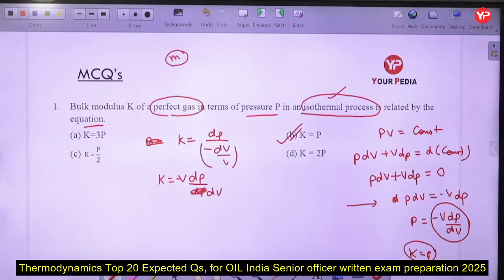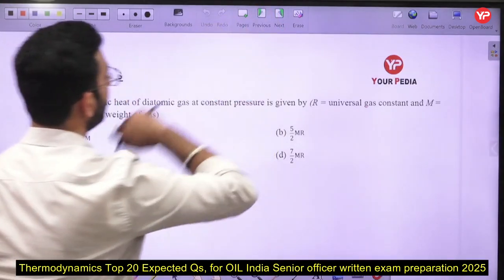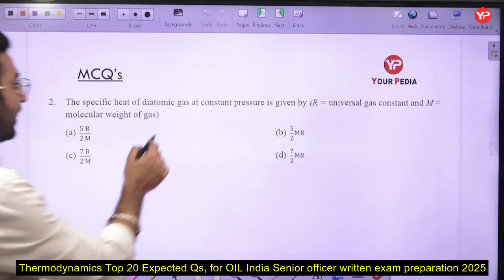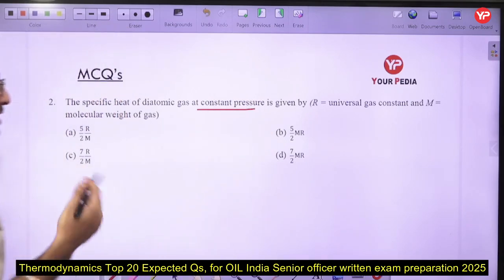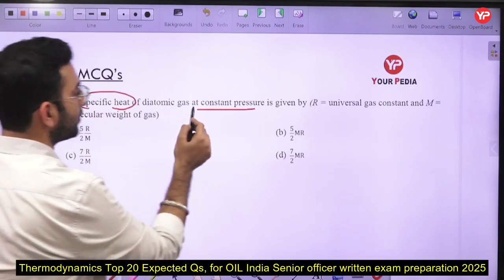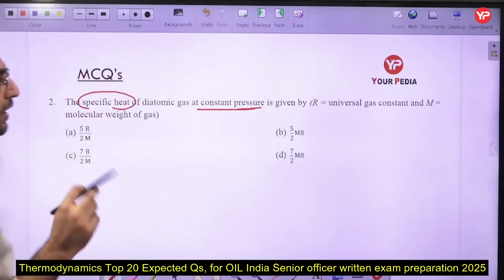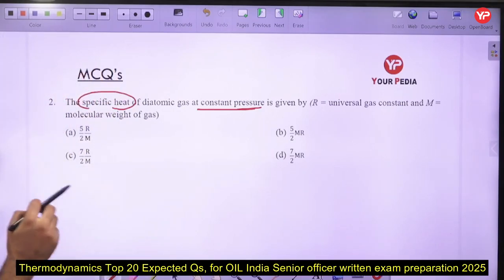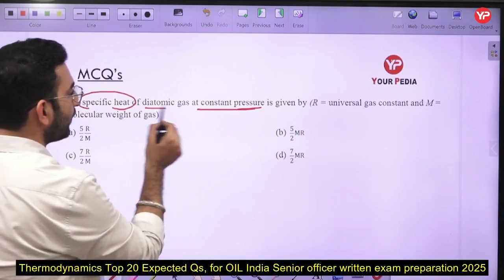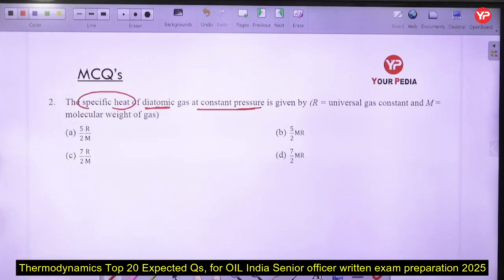Now the next question is: the specific heat of a diatomic gas at constant pressure is given by which expression? We have to find the specific heat at constant pressure in terms of the universal gas constant and the molecular weight of the gas. Here we are dealing with diatomic gases.